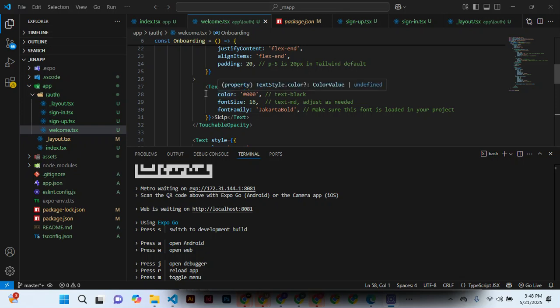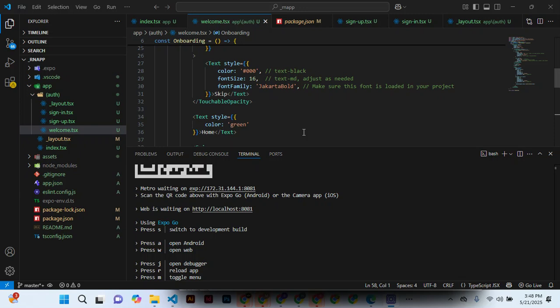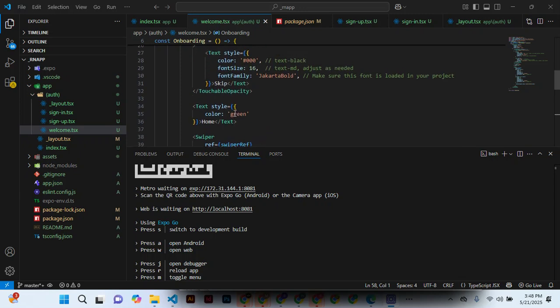But still, the text itself is also styled right here, whereby we have color to black, font size 16, and font family Jakarta Bold, right? So that is how we have it.